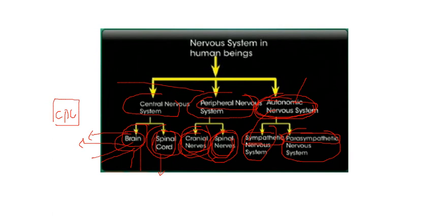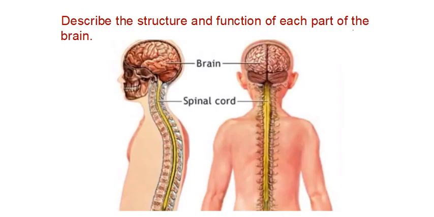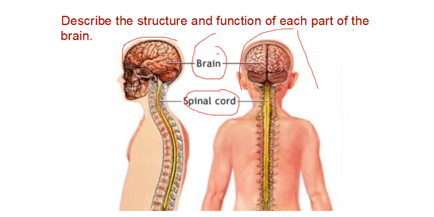Let us talk first about the brain. जैसे आप इस पिक्चर में देख रहे हो, brain is in the head region and this is the spinal cord. Spinal cord is a tubular structure that is protected by this vertebral column. First we will take up the brain.